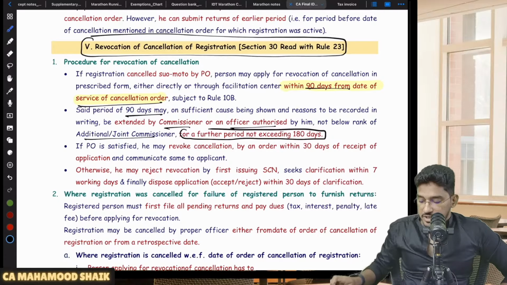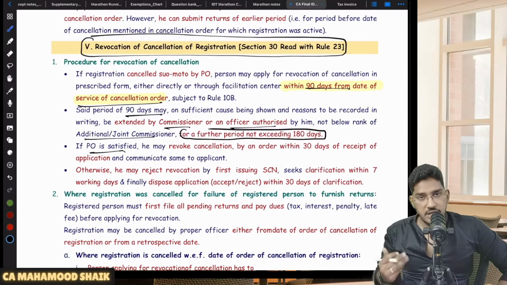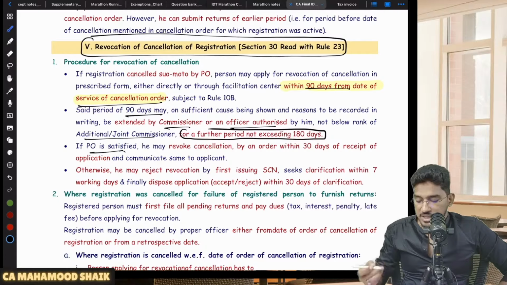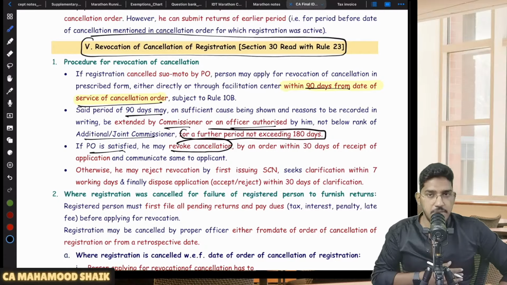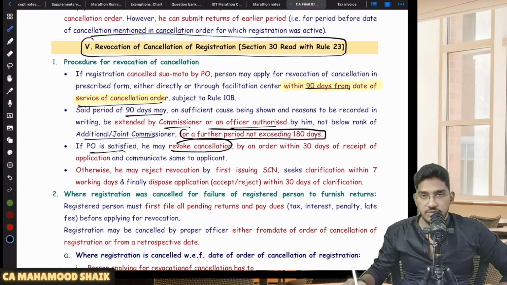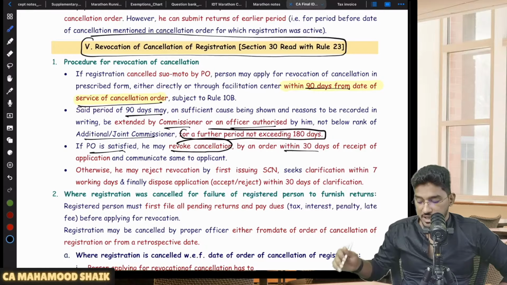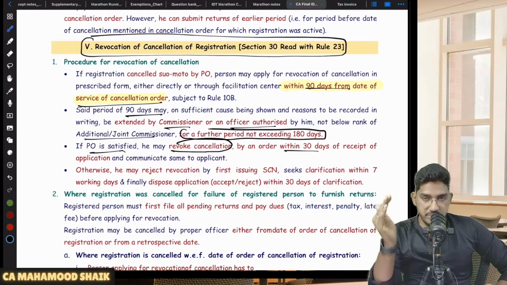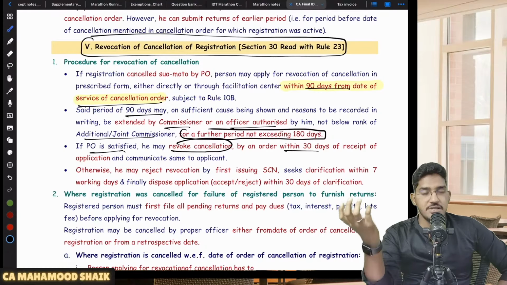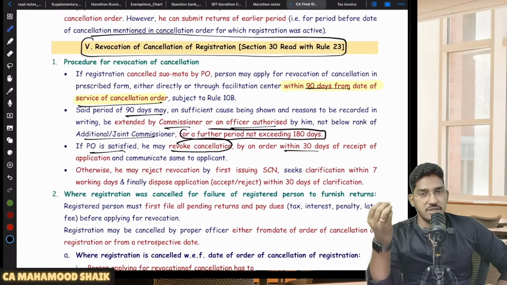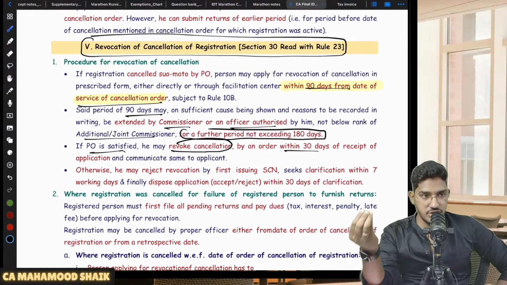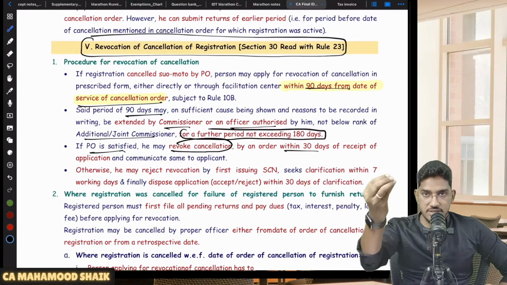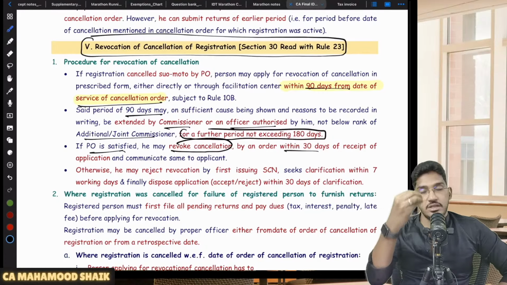So you will submit the application. Once you submit it, the proper officer will take up your application, and if he feels that for this person the registration has to be given back, then he will grant the revocation of cancellation of registration within 30 days from the date of receipt of the application. If he is convinced that this person should be granted registration once again, then he will revoke your cancellation. That means he will give your registration back.